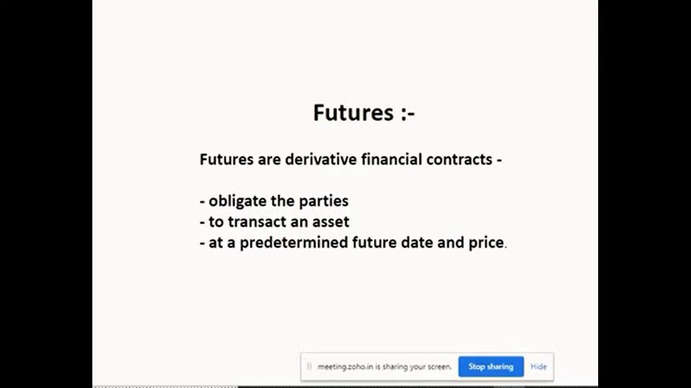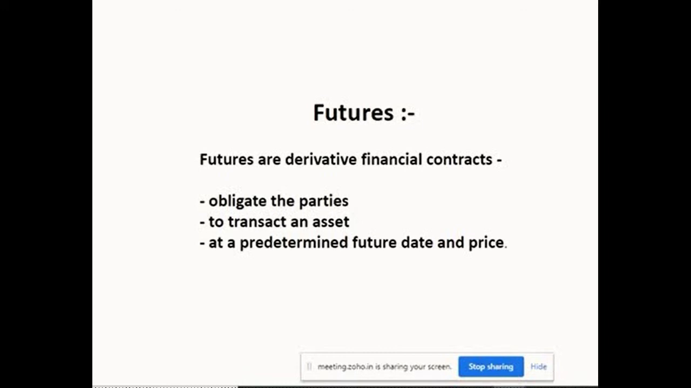Obligate the parties. What is the meaning of obligate the parties? Suppose, for example, today Nifty is at 11,000. I am going to sell Nifty today, and I am speculating that Nifty will go down in a month's time to 9,000. So in a future contract, a derivative contract, I will sell Nifty today and buy Nifty a month later at 9,000. So I will make a profit of 11,000 minus 9,000, 2,000 rupees, which is called a short sell.